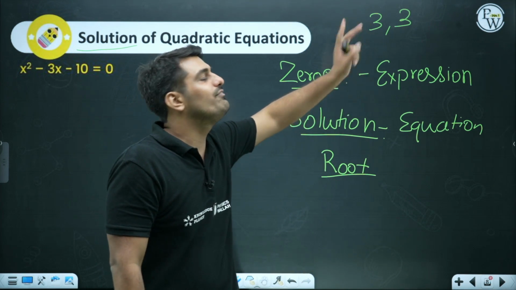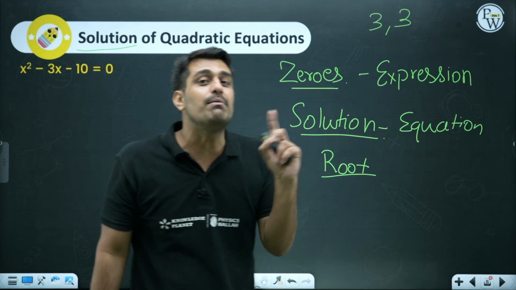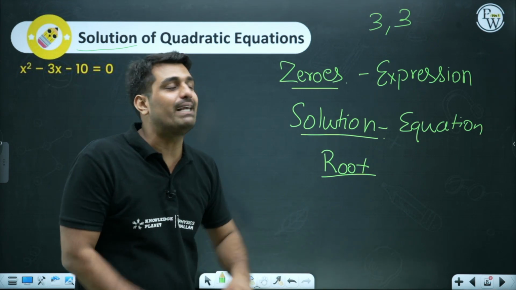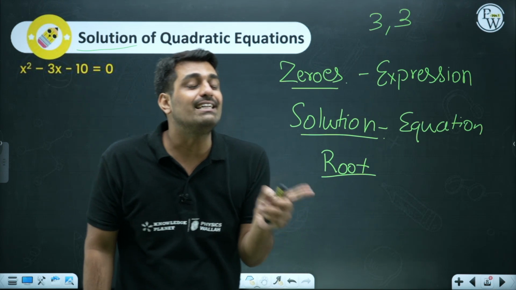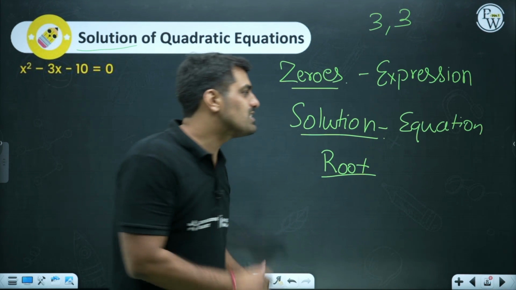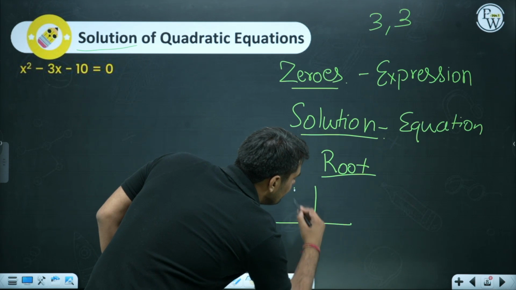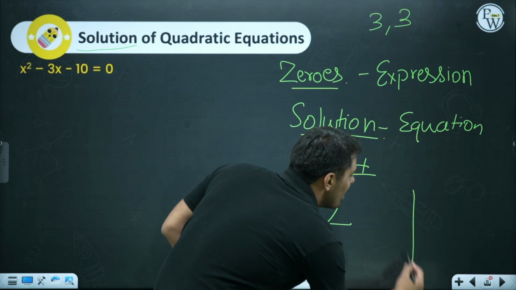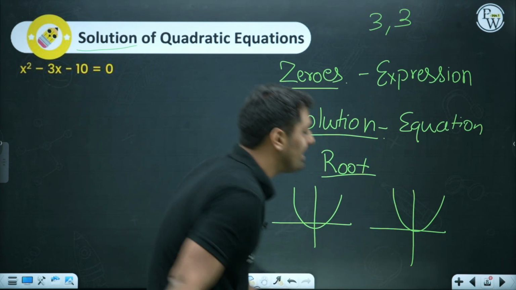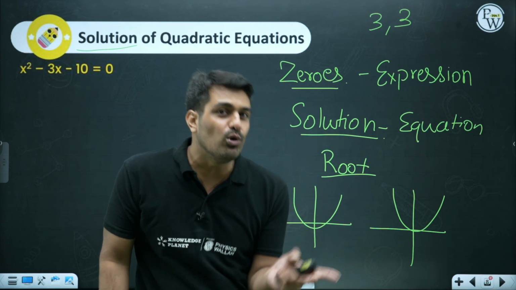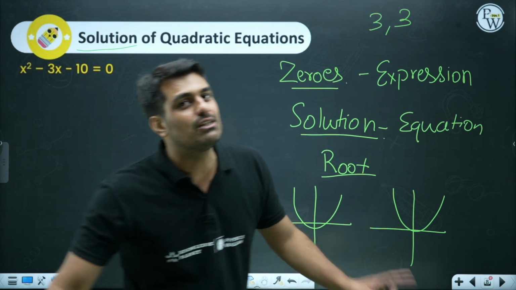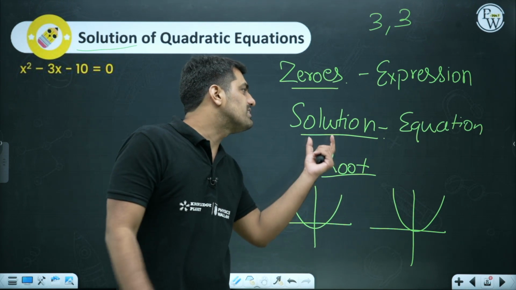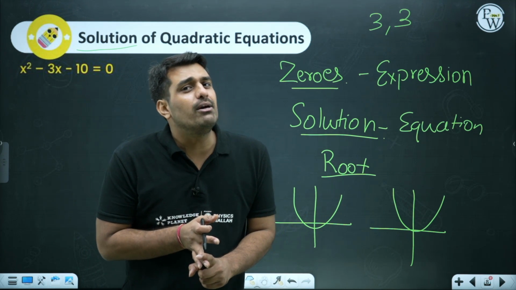Roots, on the other hand, if we say for a quadratic polynomial, the maximum possible roots are 2. So in that case, we will be having 2 roots irrespective of whether they are same or not. I had said maximum roots possible. Now you must remember that figure which I drew. These were the figures I drew. 2 times intersecting the x-axis, so 2 roots. Only 1 time intersecting, so in this case what was happening? In this case also we are having 2 roots, but both the roots are equal. And the final case was the one where we do not have any intersection with x, and in that case we do not have any solution, or I must say root. I will talk about that particular case as well.